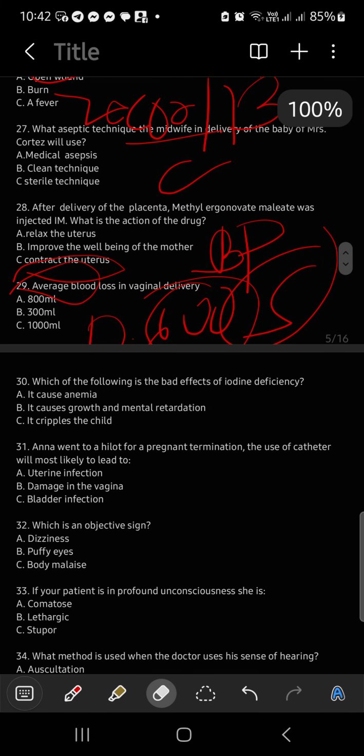Which of the following is the bad effect of iodine deficiency? It's letter B, growth retardation. In pregnancy termination, the use of catheter will most likely lead to? Alright, bladder infection.